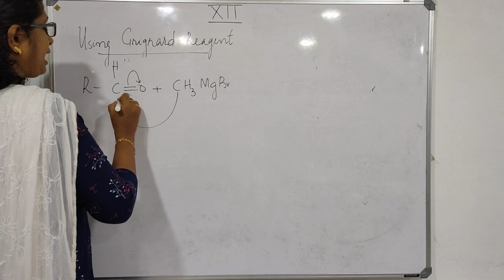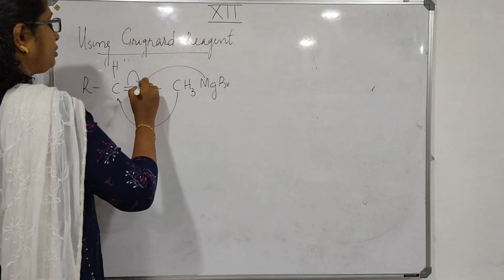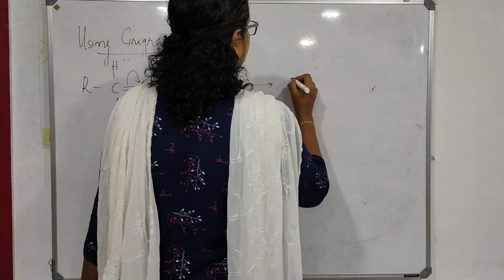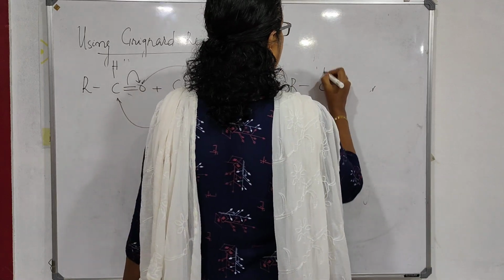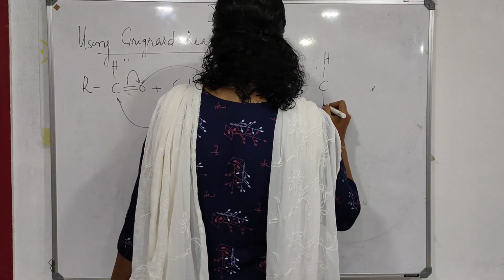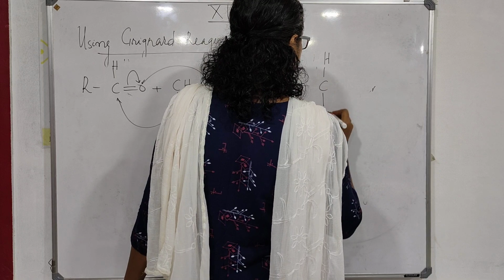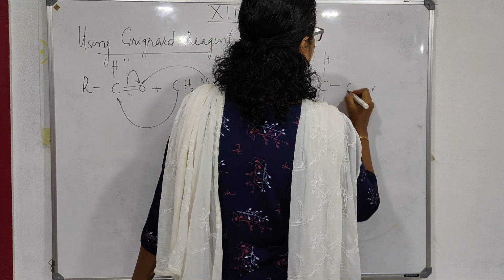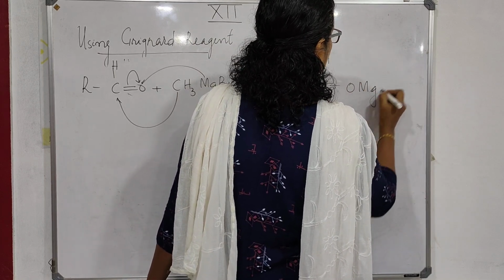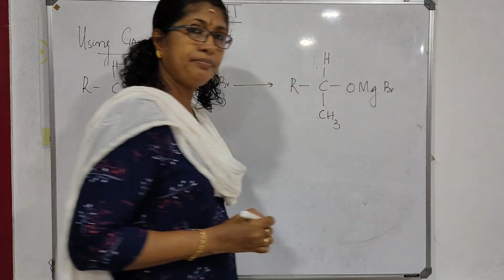The CH3 group will add to carbon and MgBr to oxygen, and what you get is R-CH(CH3)-OMgBr.